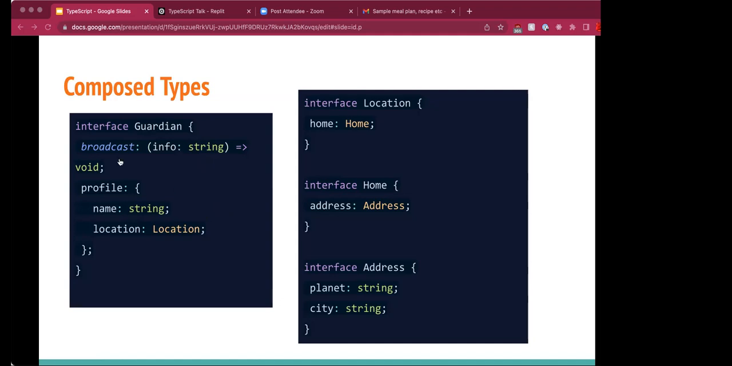Here's the previous example, rewritten with individual types composed together: interface Location, Home. You have to read it from the bottom. So if you see, planet and city are part of the interface Address, and Address is a part of the Home interface, and then Home is a part of the Location interface, and Location is then defined here. So this is much easier and neater to understand.